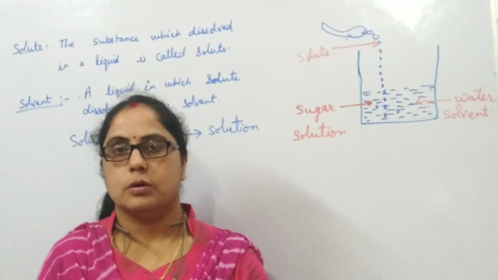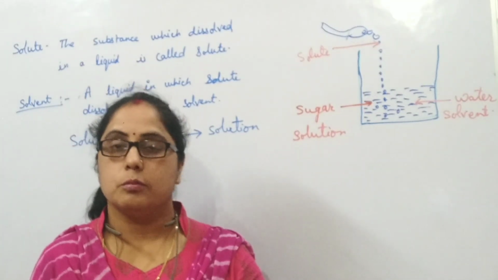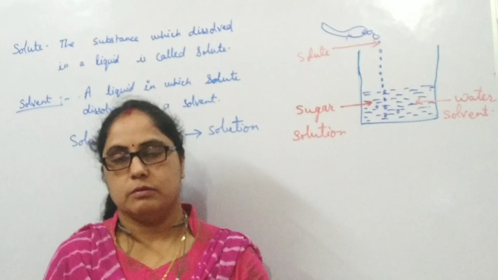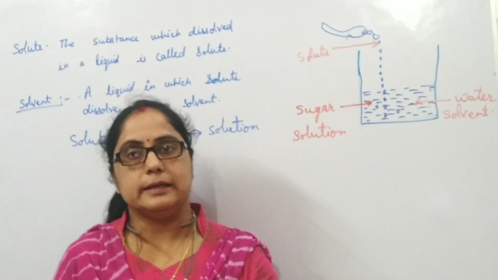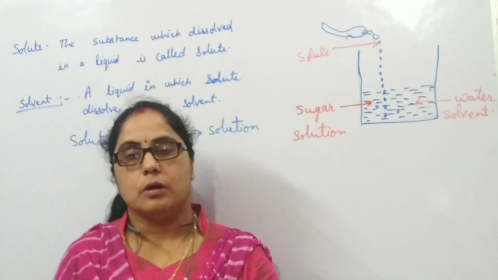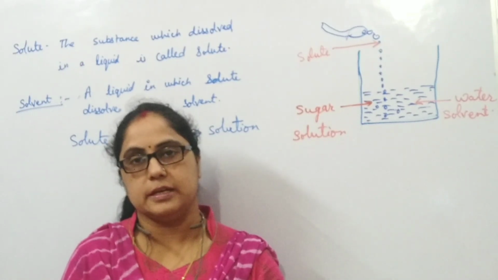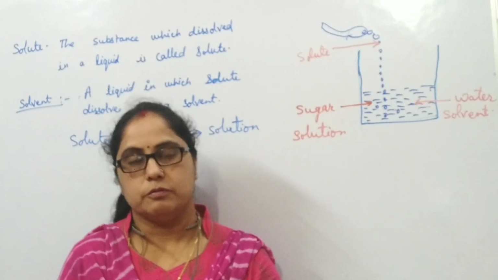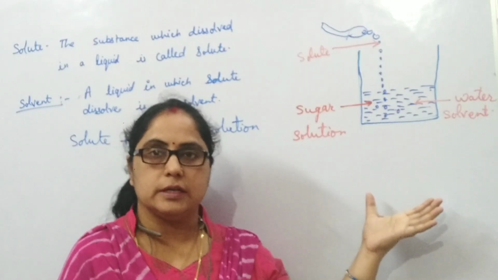A solution is a homogeneous mixture of two or more substances. When two or more substances mix together and the composition of the substances is the same throughout, this type of mixture is called a solution. For example, sugar in water, salt in water.